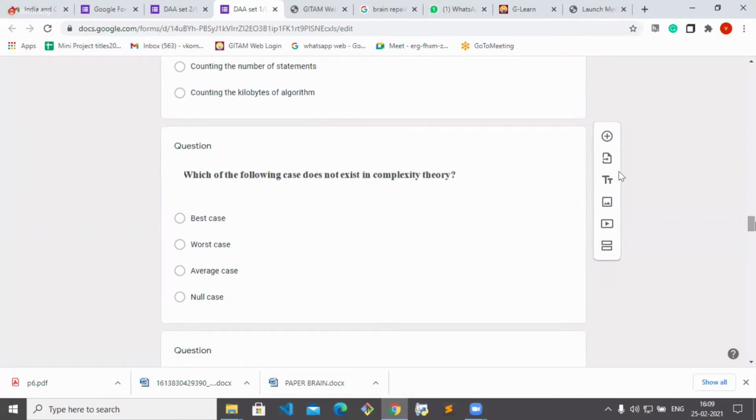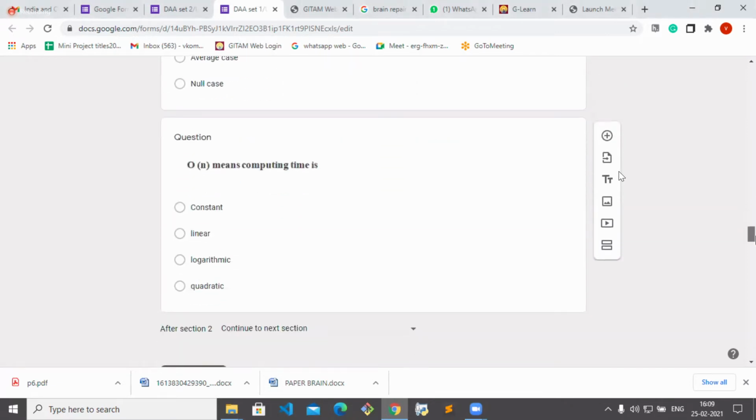Which of the following case does not exist in complexity theory? Average case. See, we are having the best case, worst case, and average case. All we are having. Only null case we don't have, null case to calculate the complexity. So it is null case. Very good, roll number 10.